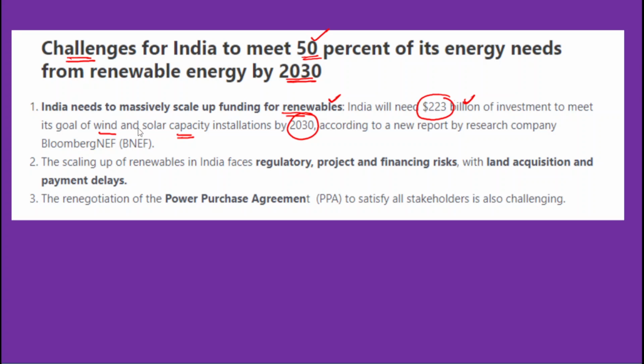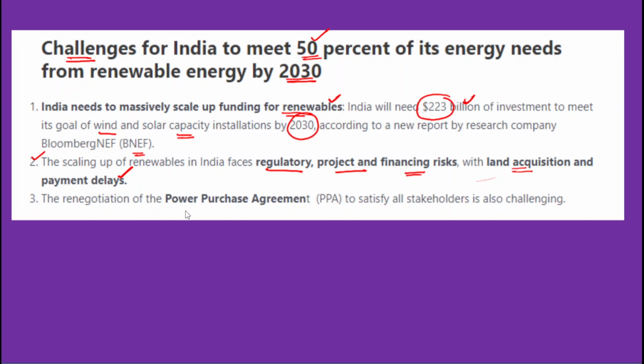Okay, so this is data from Bloomberg. Secondly, scaling up renewables in India faces regulatory, project and financing risks, with land acquisition and payment delays. Now, if we want to set up any wind farms or solar projects, we require land. So land acquisition is one of the major problems. Apart from that, payment delays are also another major problem.